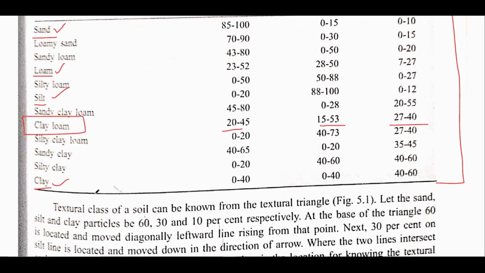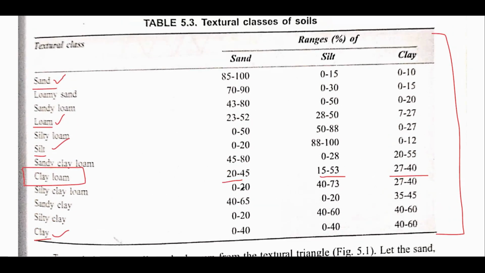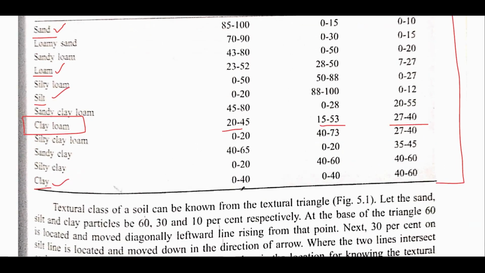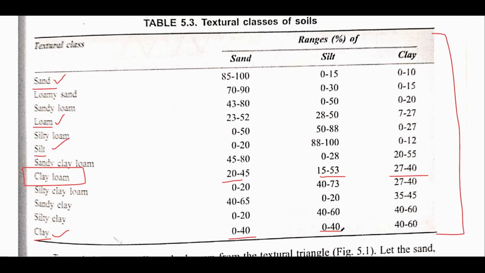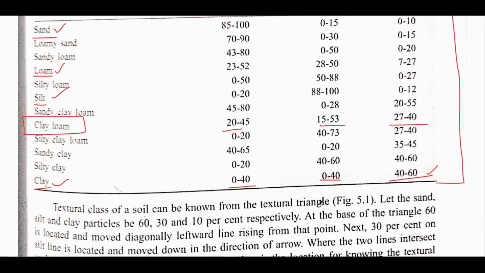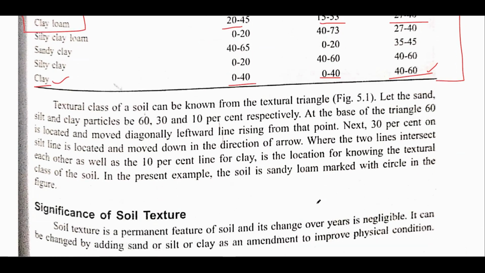Meaning amount. One important thing to remember is that clay has a relatively equal proportion of sand, silt and clay, though it must have 40% clay. If you see, it has 0 to 40% of sand, 0 to 40% of silt, and 40 to 60% of clay. Alright, it has relatively similar proportions of sand, silt and clay.